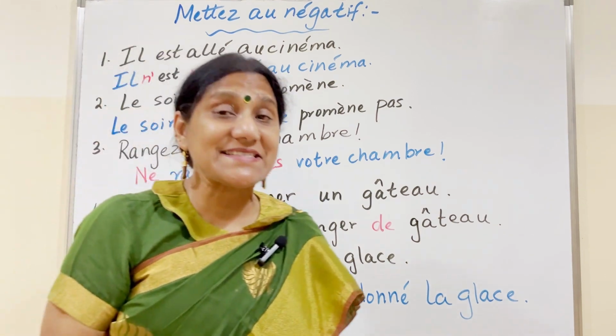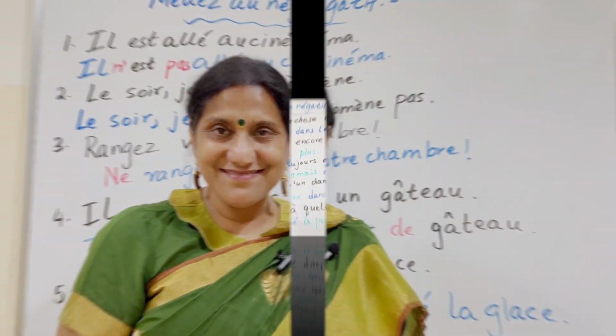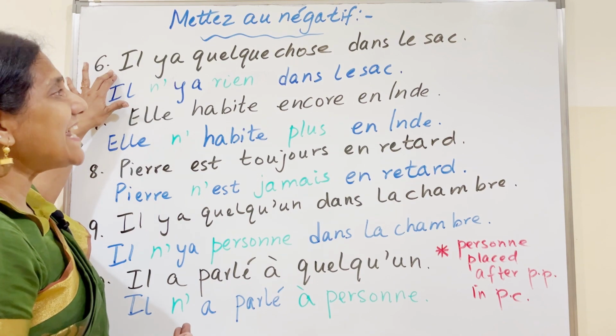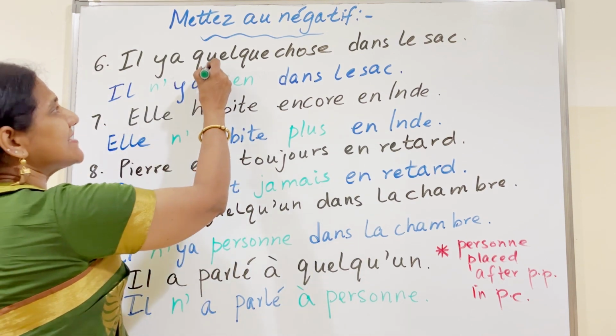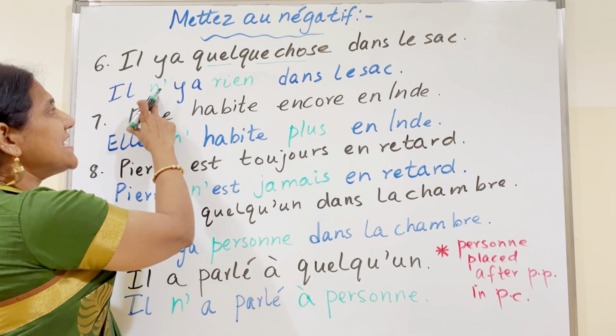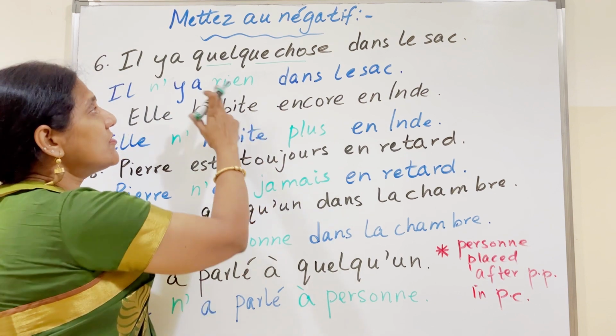Let's look at more examples to understand negative expressions. Il y a quelque chose dans le sac. There's something in the bag. There's nothing in the bag. So, il n'y a rien dans le sac. Quelque chose changes to ne rien.